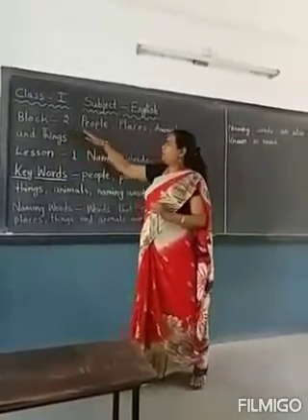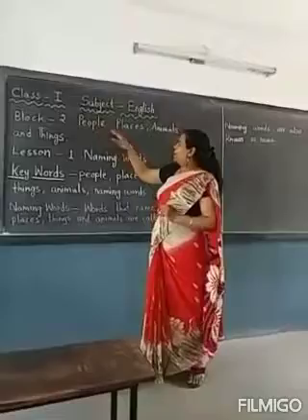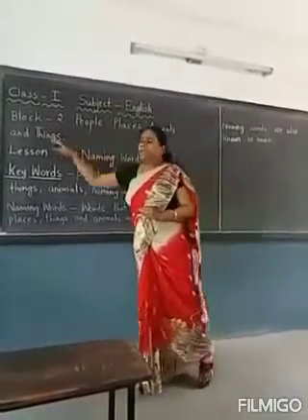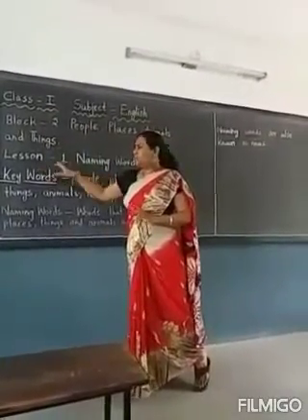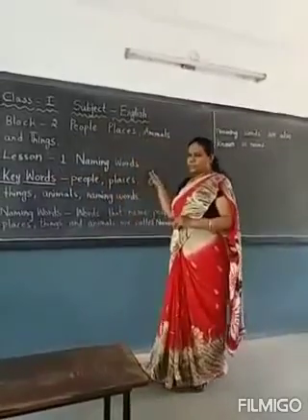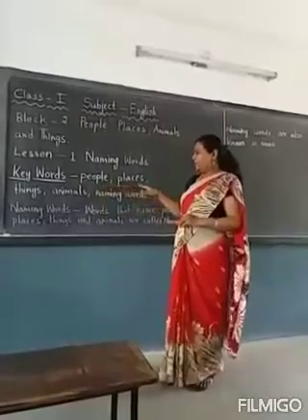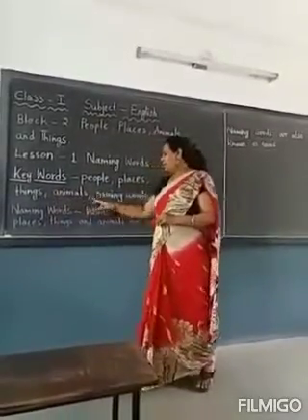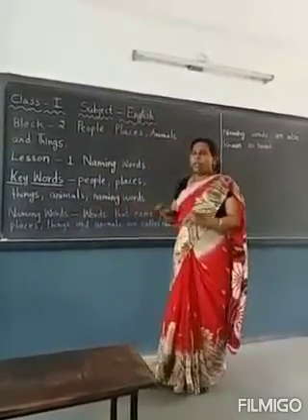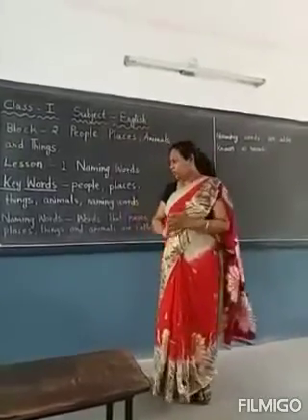What is block 2, children? Name of the block: people, places, animals and things. In this we have lesson number 1, naming words. In this lesson we have keywords. What are the keywords? People, places, things, animals, naming words. Now let me explain to you what naming words are.